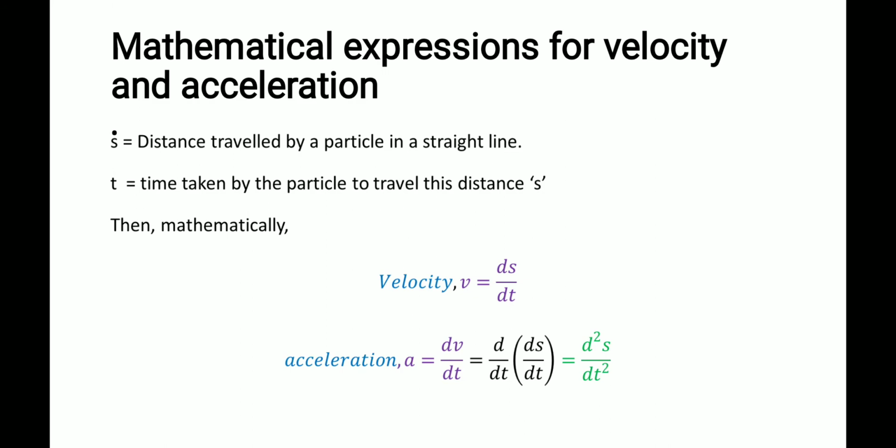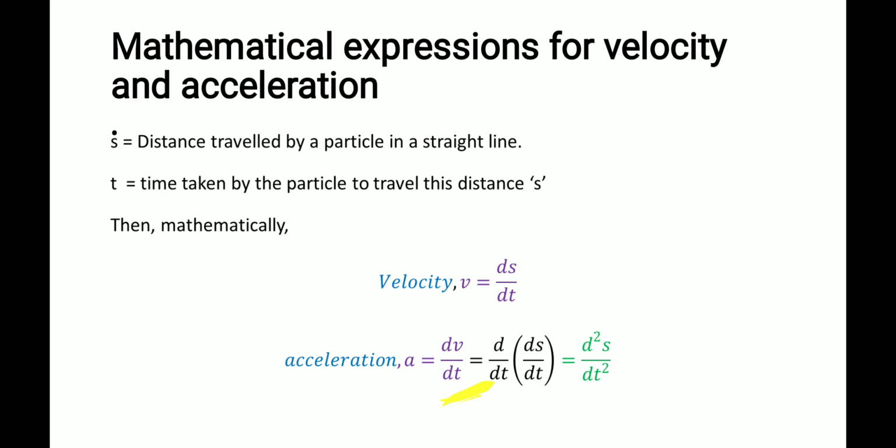So, mathematical expressions for velocity and acceleration. Here velocity means displacement by time. The symbol S is distance traveled, displacement, the symbol we are using is S, time is T. Then velocity means displacement by time, ds by dt, differential of displacement by time, rate of change of displacement is velocity.